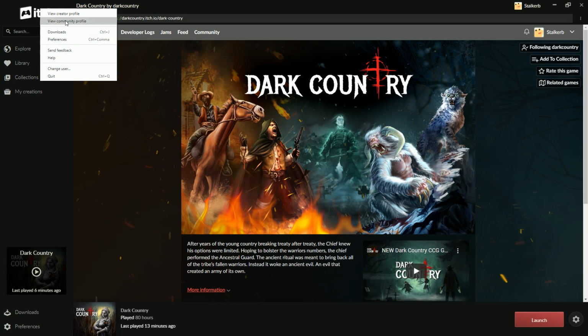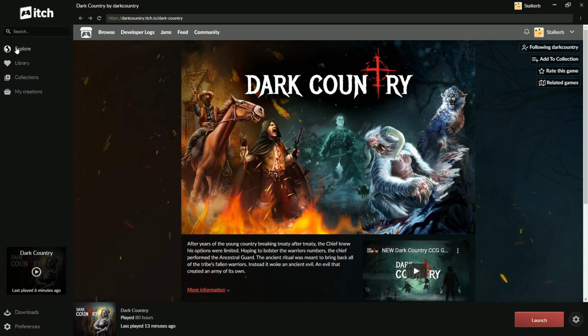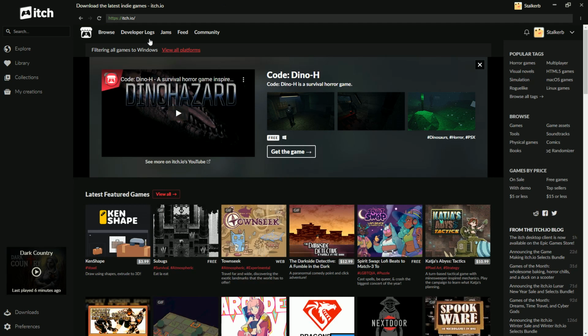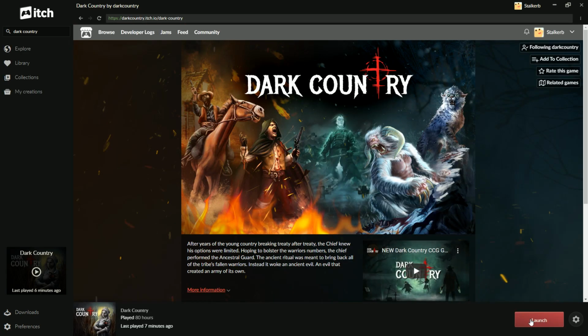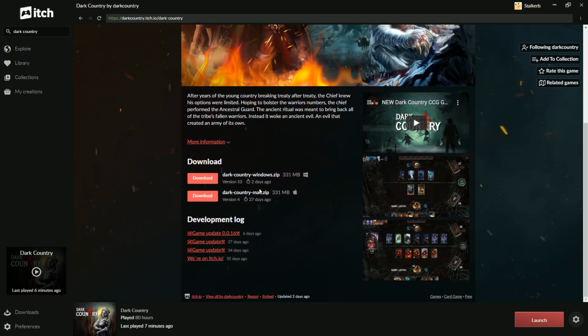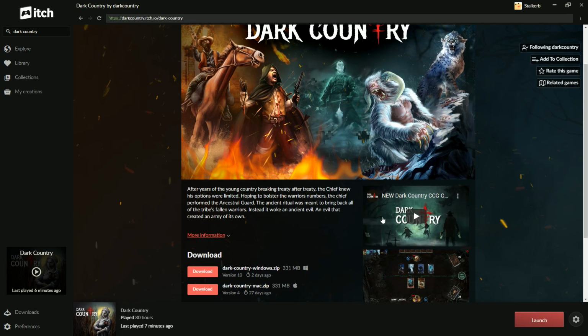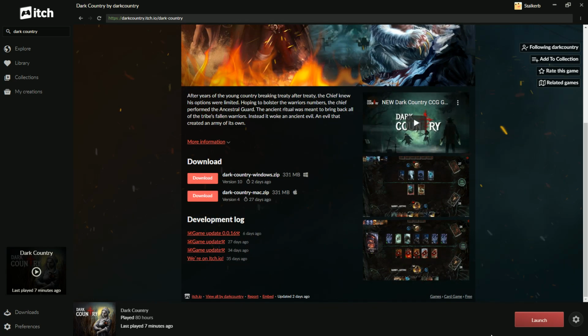So when you get to Itch, let me just go to home. Explore, browse. So this is where you'll end up once you've installed Itch as a program. Then you can search for Dark Country, and that will come up here. And then this will say install instead of launch. And you'll be able to install it and get the latest version. So you can download the versions here, but you'll be able to install it from this page. If you ever see newer versions popping up, you can just right click, check for updates. Dark Country's up to date, and then we're going to launch the game.